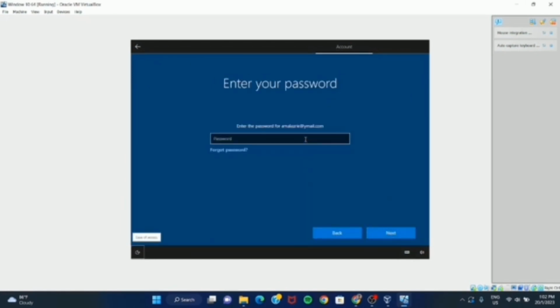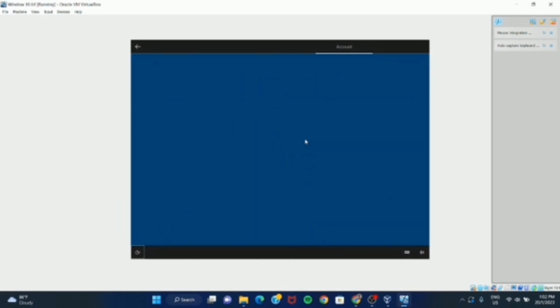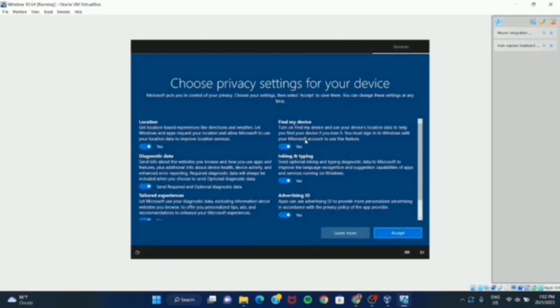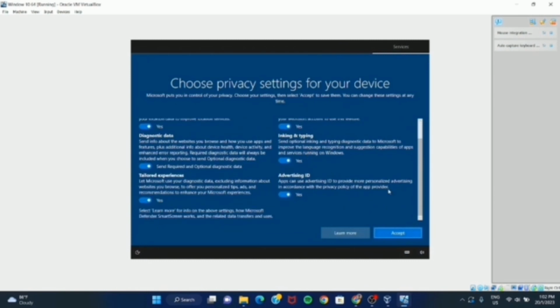Create the PIN and click OK. Click Accept for privacy settings.